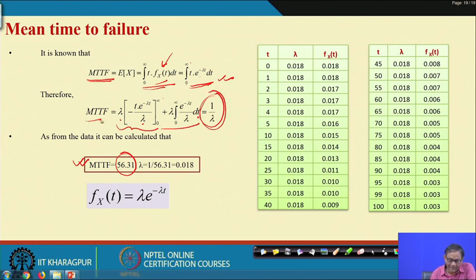So mean time to failure is 1 by lambda, or the other way, lambda is 1 by mean time to failure for the exponential distribution.